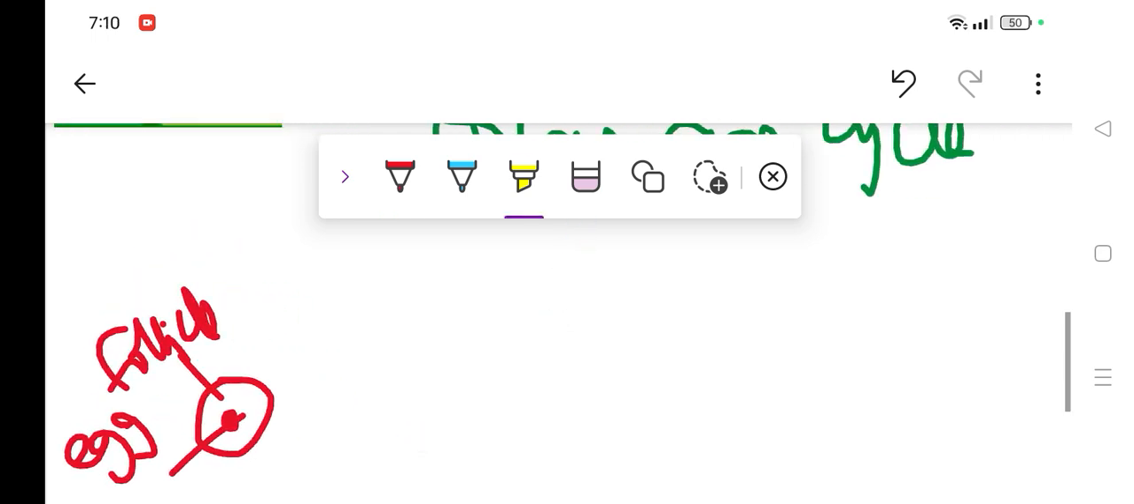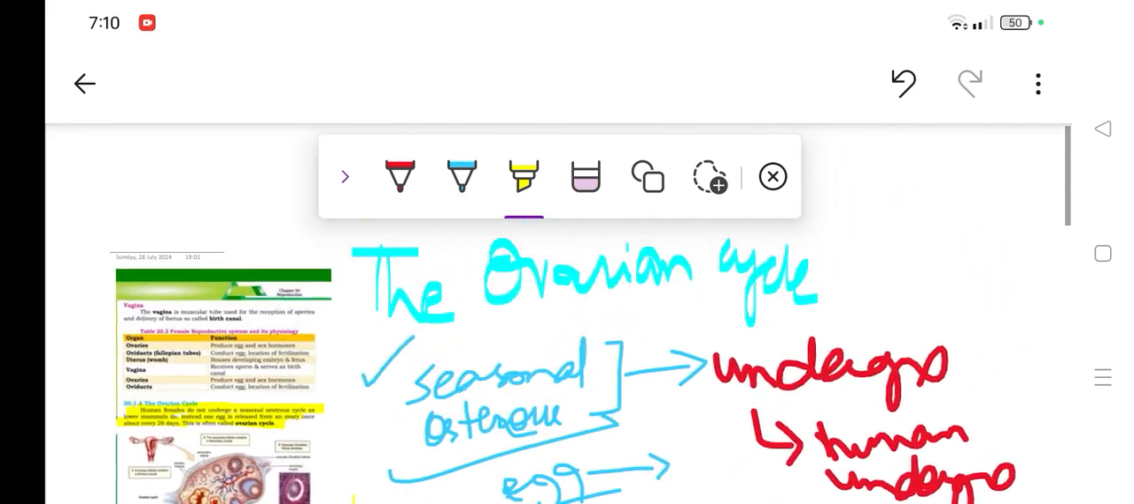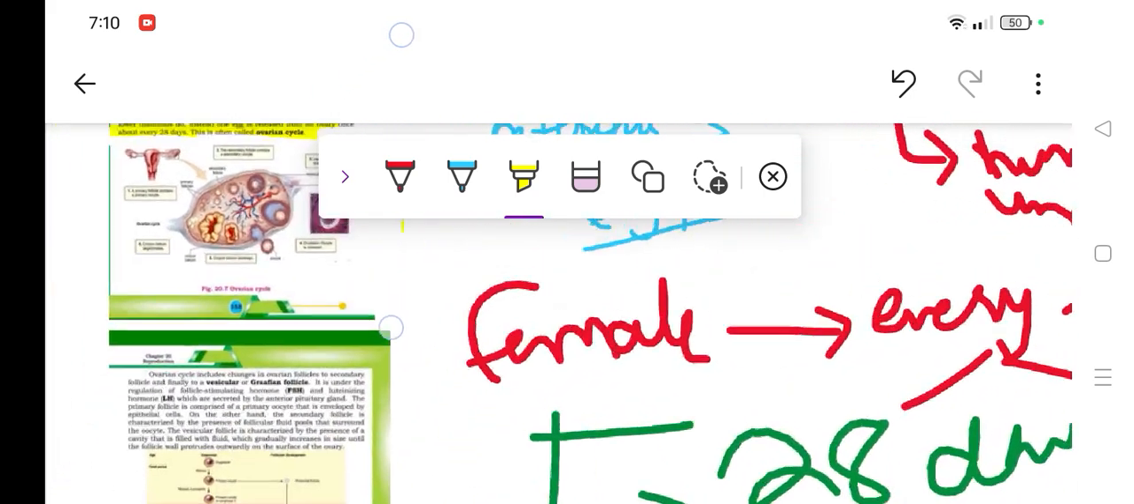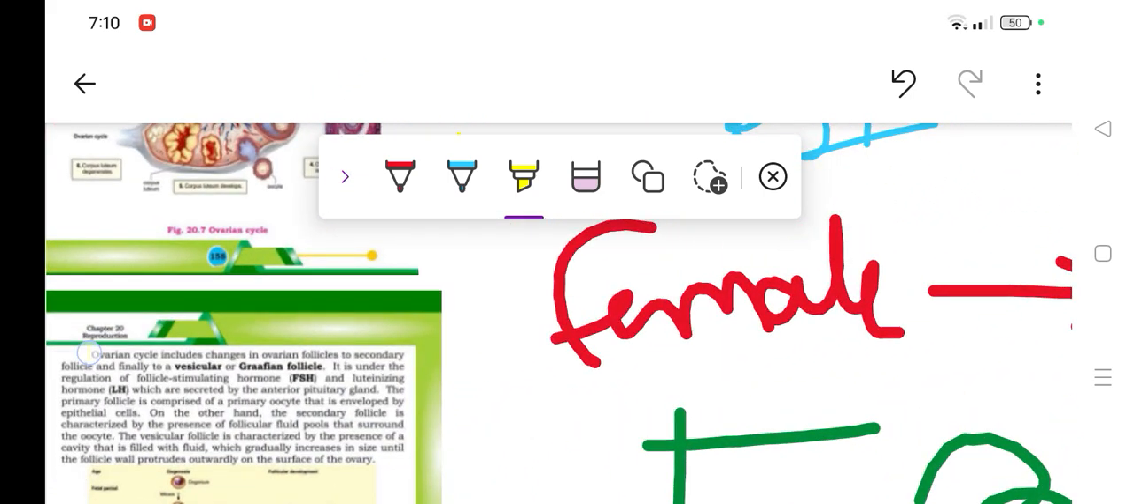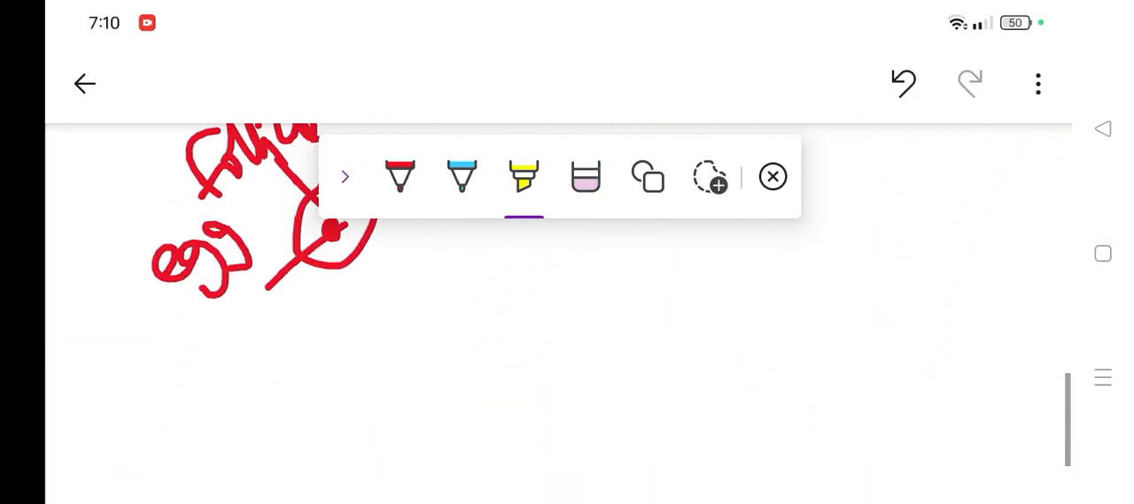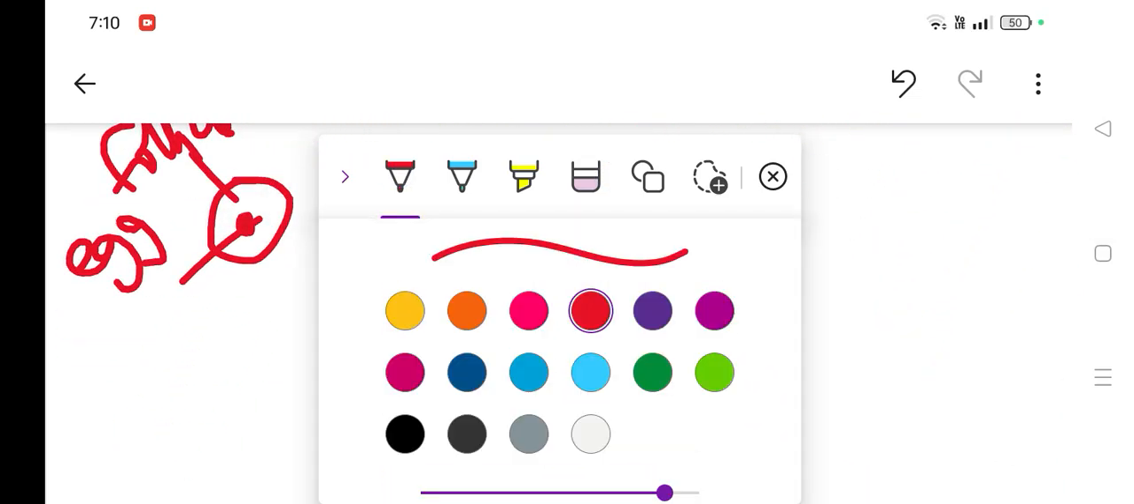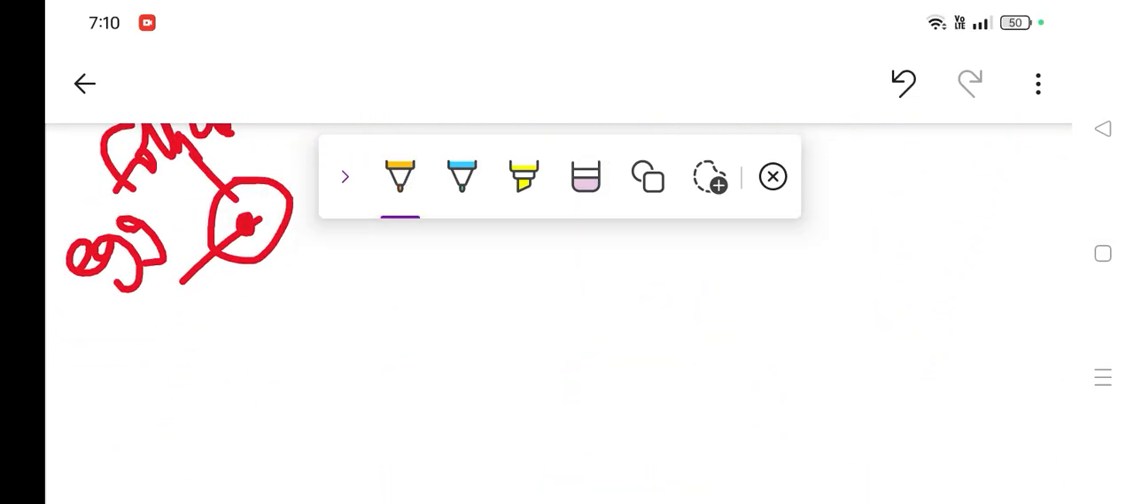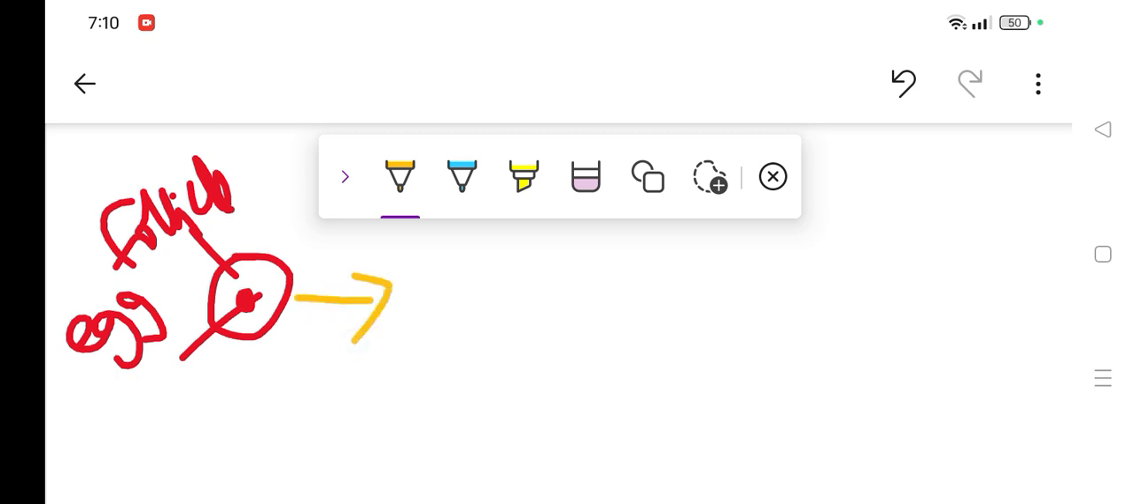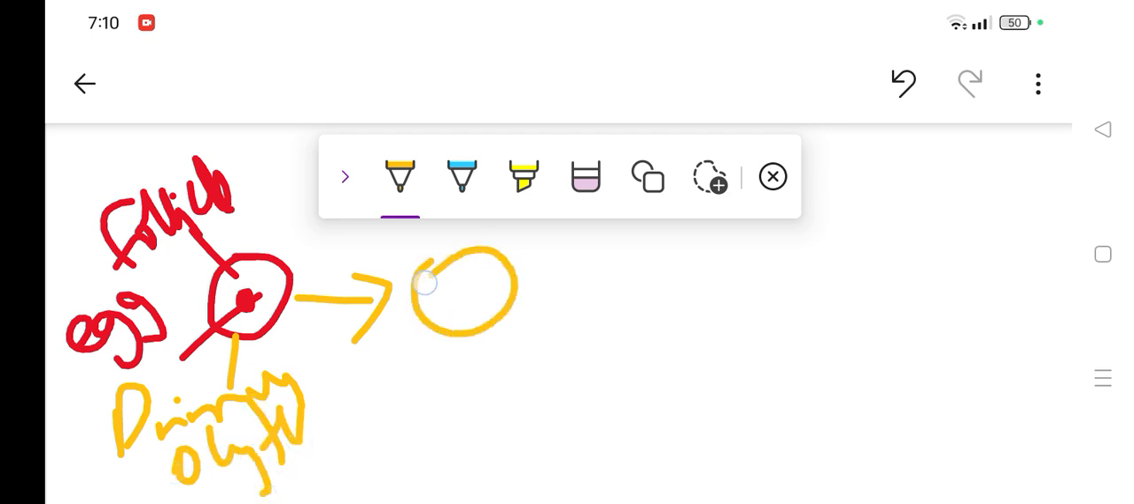If I just read this part, you'll understand. Ovarian cycles include changes from primary to secondary and finally to vesicular or Graafian follicles. As I mentioned, this is the egg and that's the follicle. What you'll see more is this is called the primary oocyte. Here comes the second one, that's called the secondary oocyte.